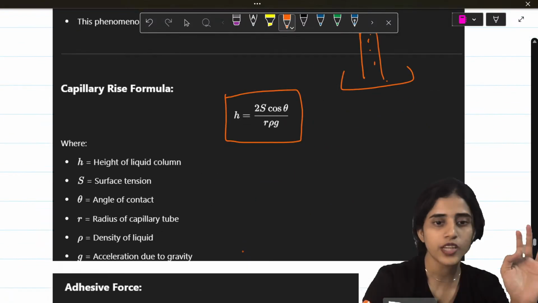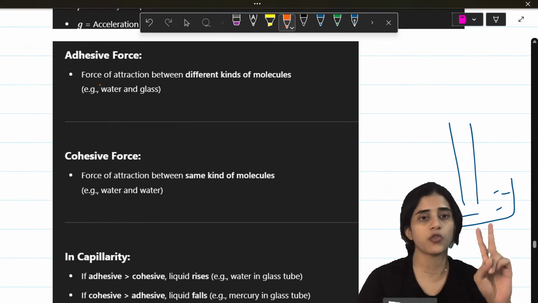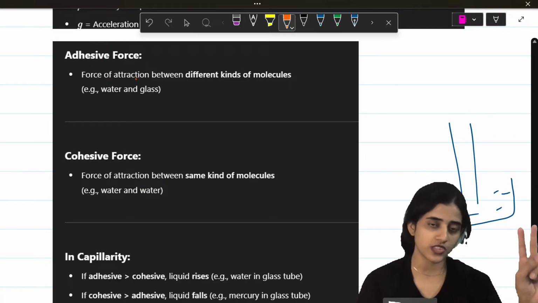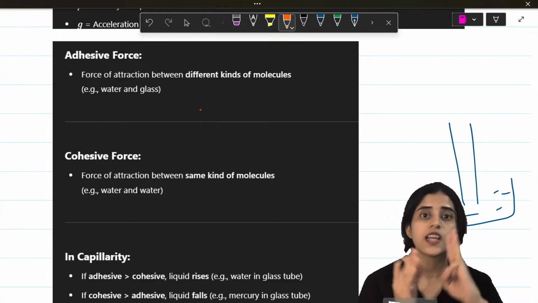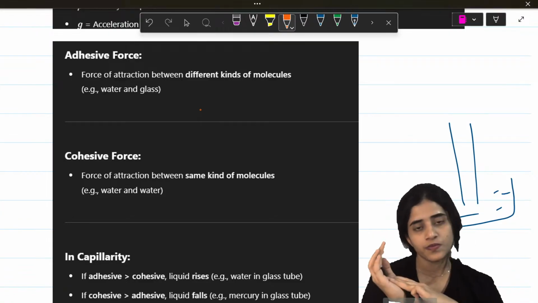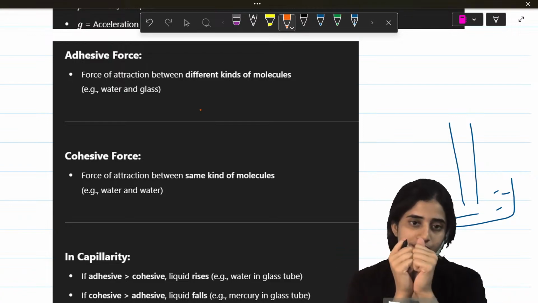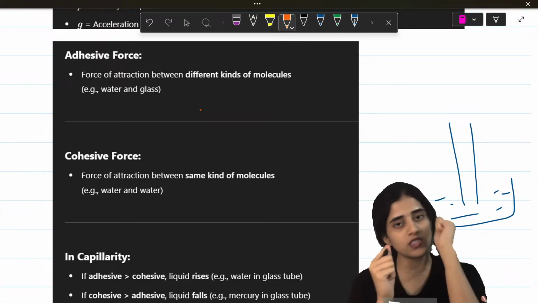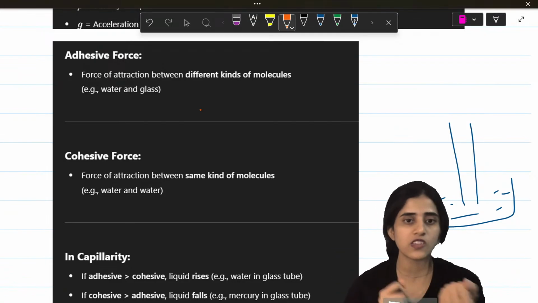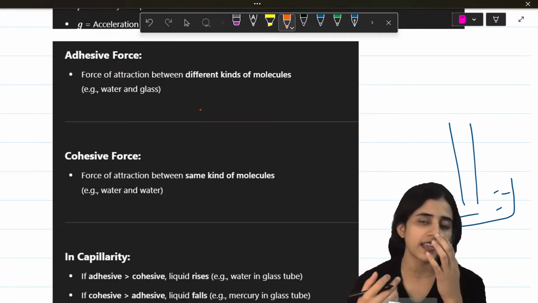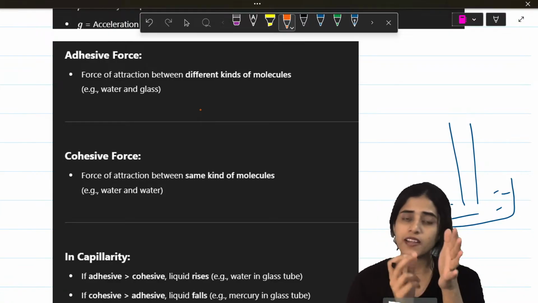Okay. Now for capillarity, there are two things that you need to know. There are two kinds of forces, adhesive forces and cohesive forces. Adhesive forces are forces of attraction between molecules of different kinds. If one is water and one is soap, or one is glass, and they attract, it is adhesive. But cohesive is when two molecules of the same kind attract. A glass of water has water particles, they are all cohesive. But some water particles stick to the glass.